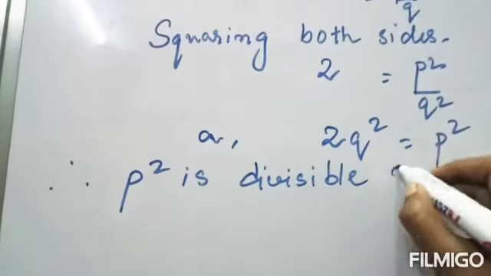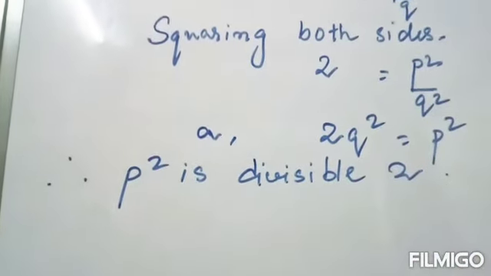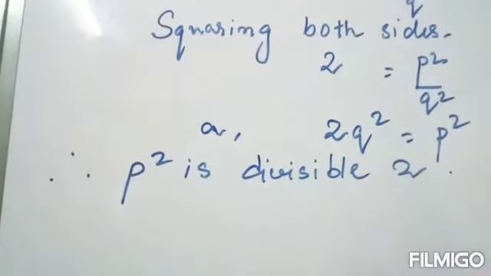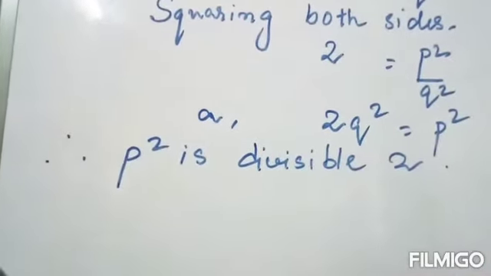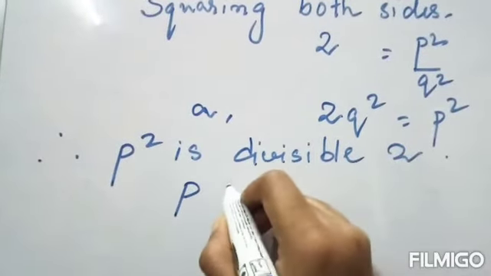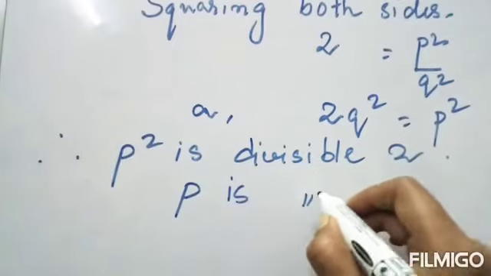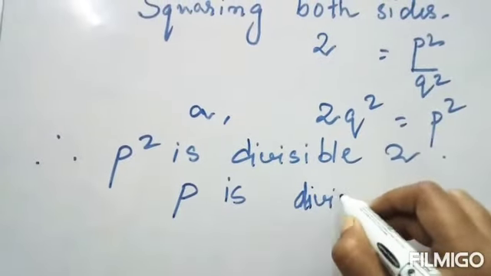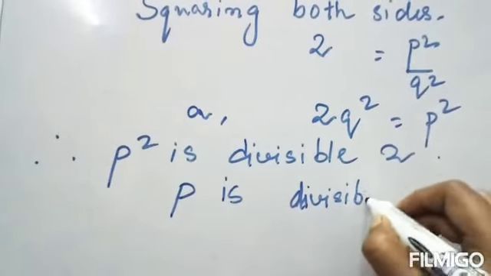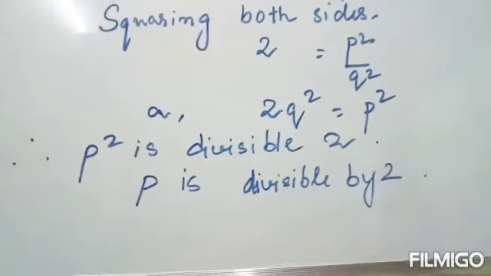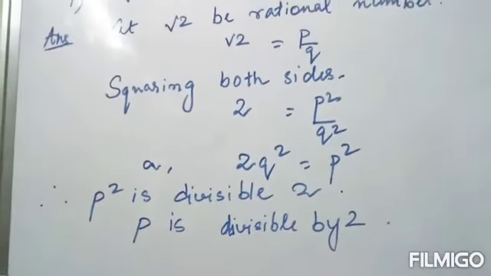Therefore p square is divisible by 2, and by the theorem we know that if p square is divisible by 2, that means p will also be divisible by 2, right? So p is divisible by 2, right?